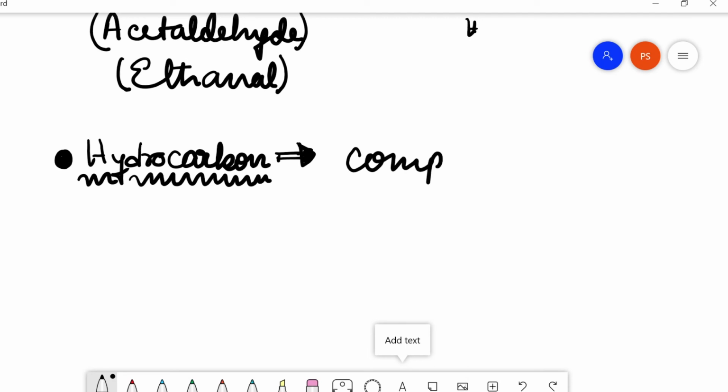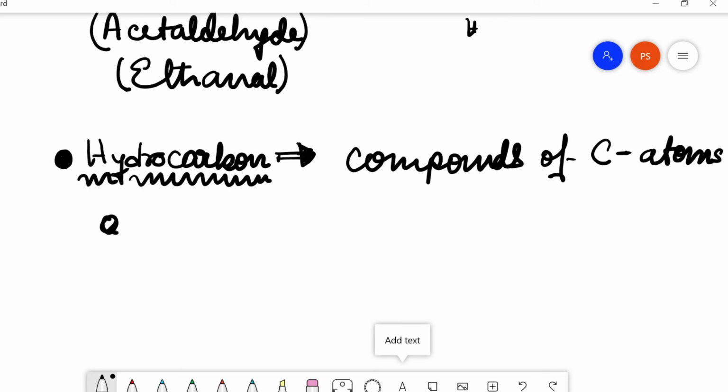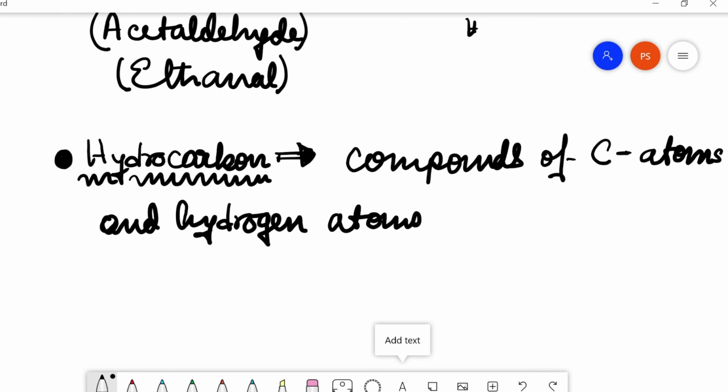Compounds of carbon atoms and hydrogen atoms are known as hydrocarbons.